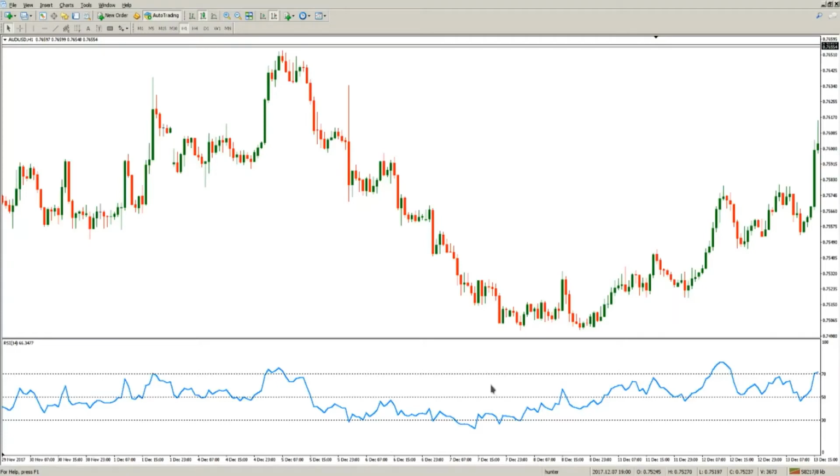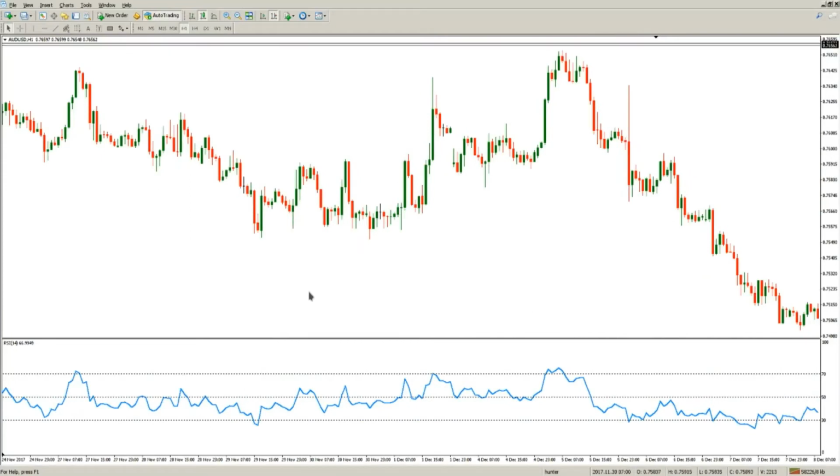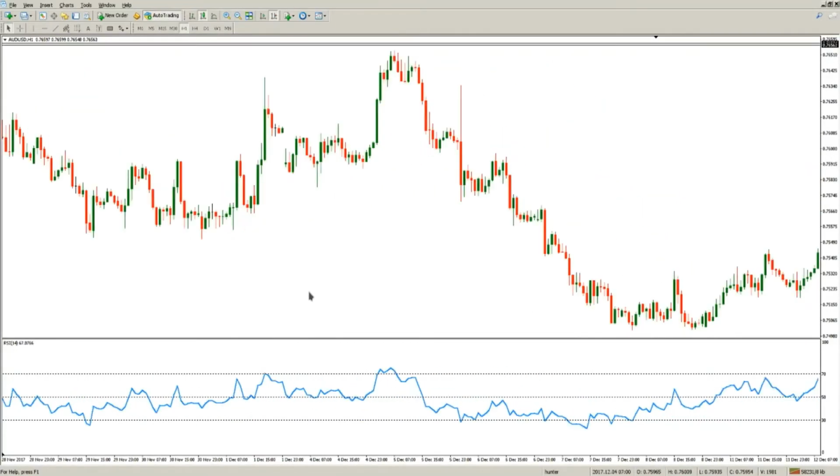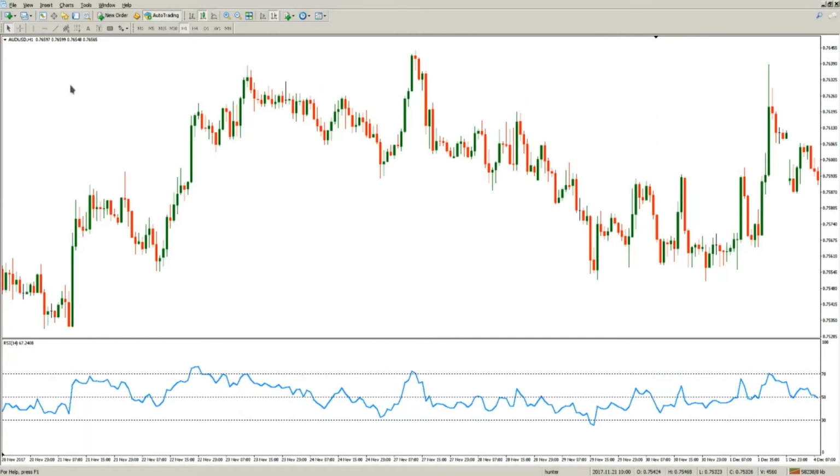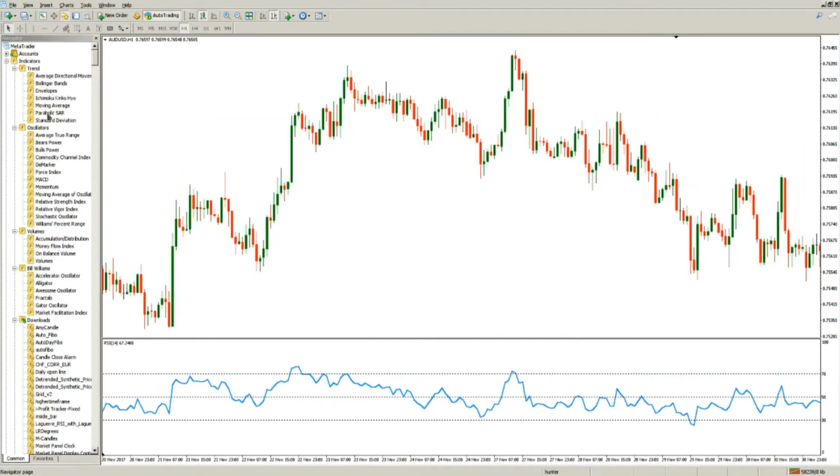Now let's filter out some of the noise, indecision and ranging market conditions, and for that we will employ our little helper, in this case a simple moving average that will have a period similar to the period we are using for the RSI.